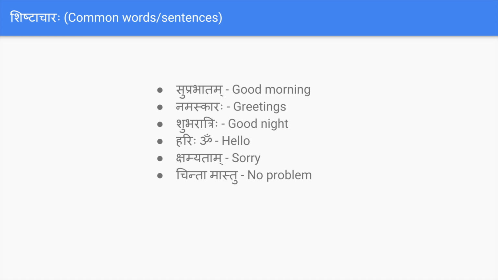So again once more, suprabhatam, namaskaraha, shubharatrihi, Hari Om, kshamyatam, chinta mastu. There are a couple of other words like dhanyavadaha, thank you, and swagatam, welcome. I think most of you have already heard these words.